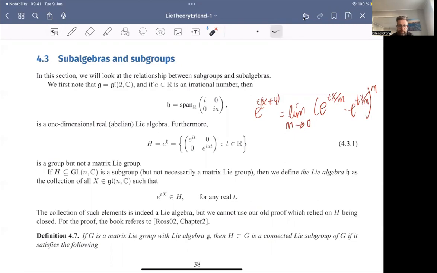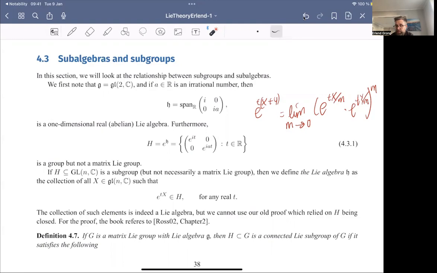So we have to expand a little bit on what we call a Lie algebra of something. We state that if H is a subgroup, and not necessarily a matrix Lie group, its Lie algebra is the collection of all matrices X satisfying that the exponential of tX at all times t is inside of this group. So this is exactly the same definition as before, but what changes?